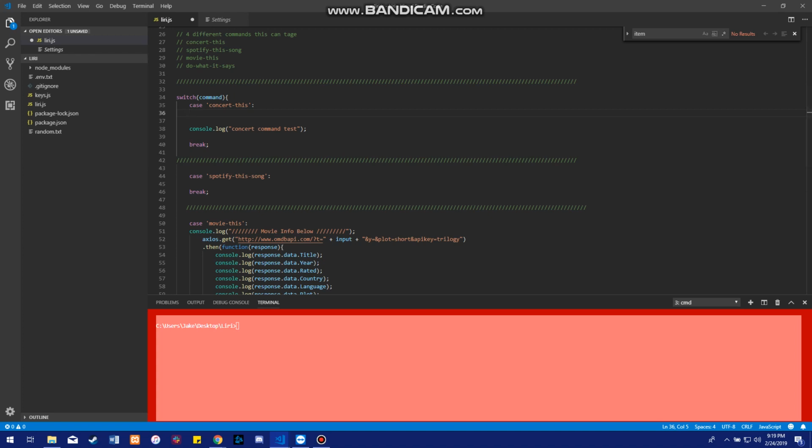So for the concert this, like I said, this uses the Bands in Town API. So in case concert this, we're going to get the URL first.